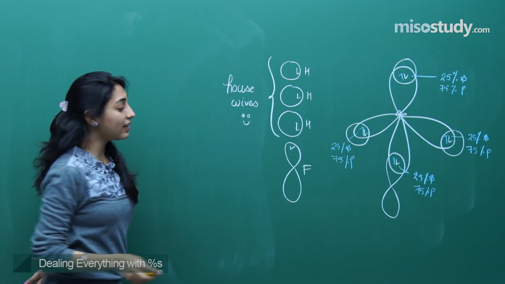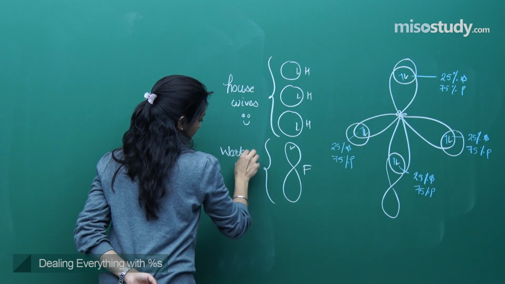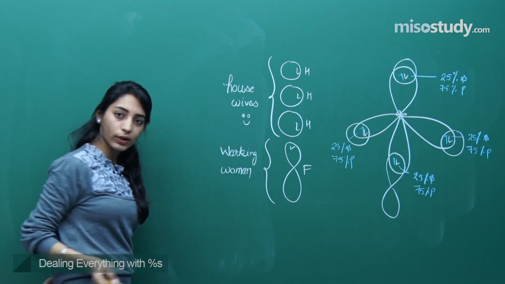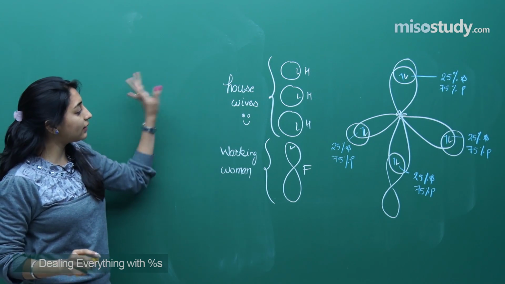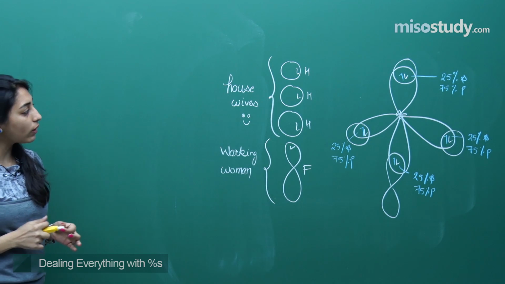Okay, but this lady, this fluorine, she is a working woman. Whereas these three girls, they are housewives. Now what will happen?